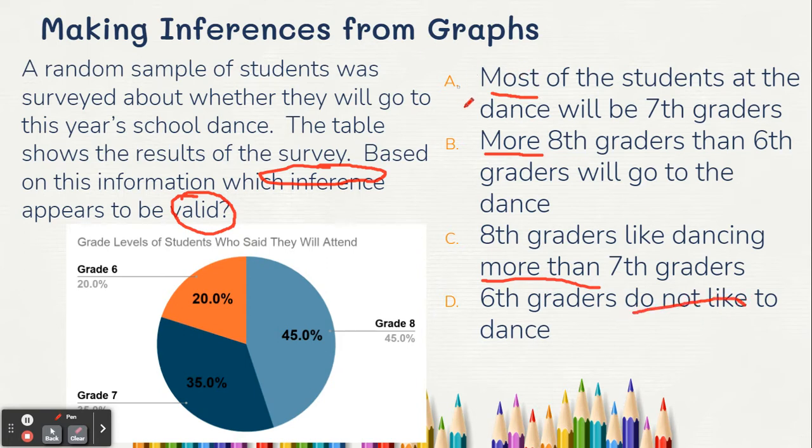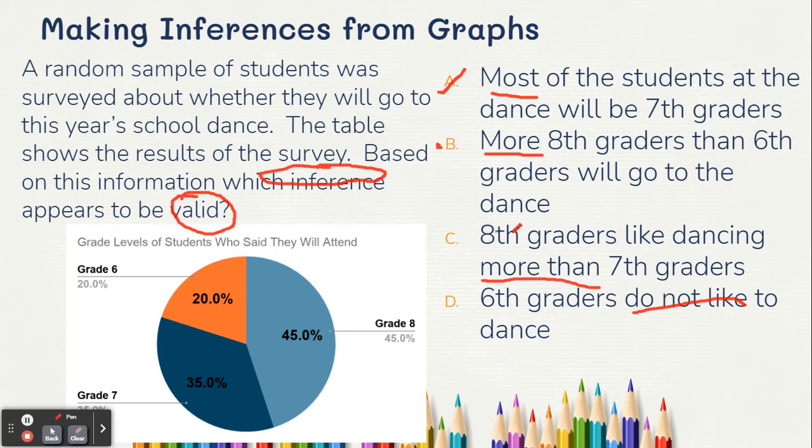Okay, so let's look. This one says most of the students at the dance will be 7th graders. So let's look at this. That means if it's most, 7th graders should be the biggest piece. Grade 6 says 20%, grade 7 says 35%, and grade 8 says 45%. So that's not true because grade 7 isn't bigger than grade 8. So we're going to cross that one out. More 8th graders than 6th graders will go to the dance. Let's see. That's 45% of my 8th graders, and that's 20% of my 6th graders. 45 is bigger than 20, so that one could be true.